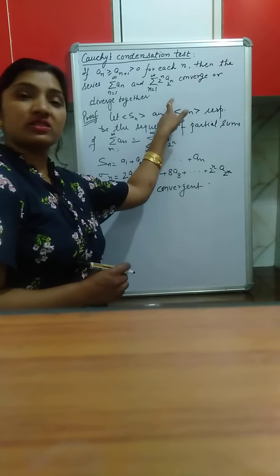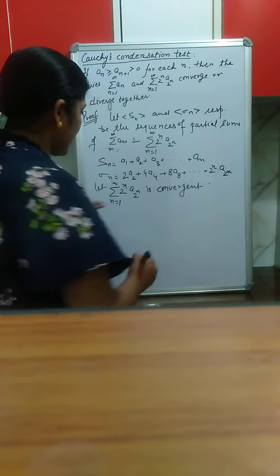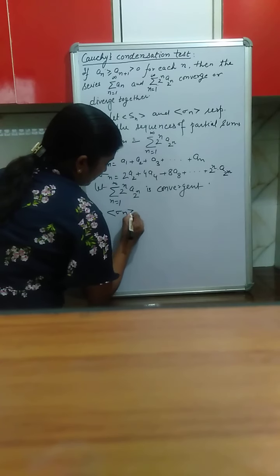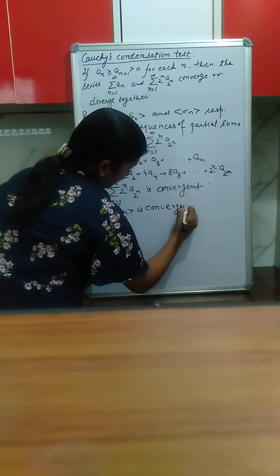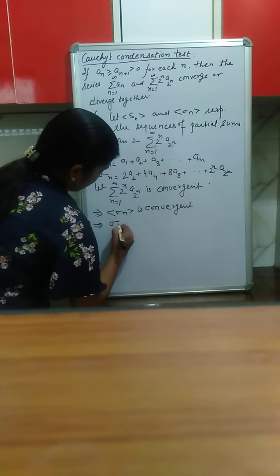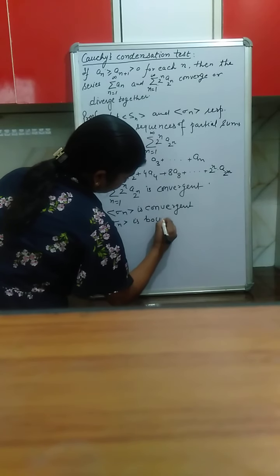So its sequence of partial sums convergent means it is bounded above. This is convergent implies sigma_n is convergent, and as sigma_n is monotonically increasing, it implies sigma_n is bounded above